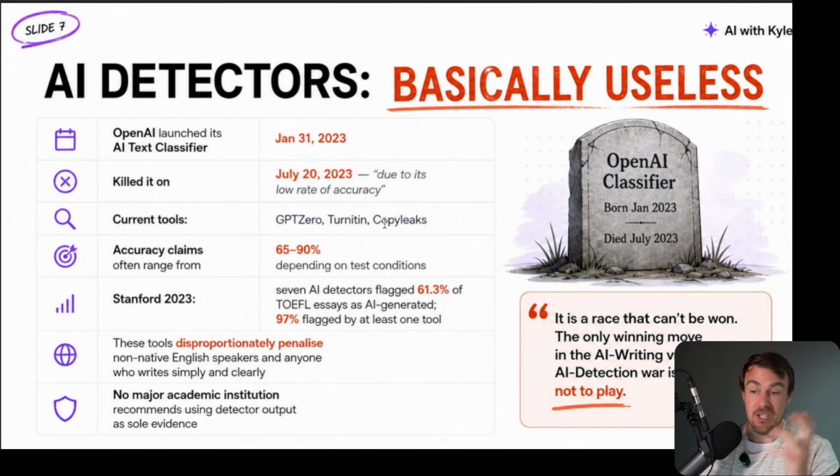OpenAI, interestingly, actually had an AI text classifier division, which they set up, I think it was back in 2023. Yeah, they launched it in January. And then about 6 months later, they're like, no, we can't do it. Our classification, our detection tools cannot keep up with our generation tools. So AI gets better and better at generating and sounding more human, whereas detection has not been improving.